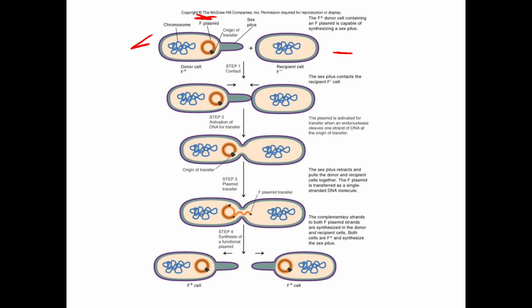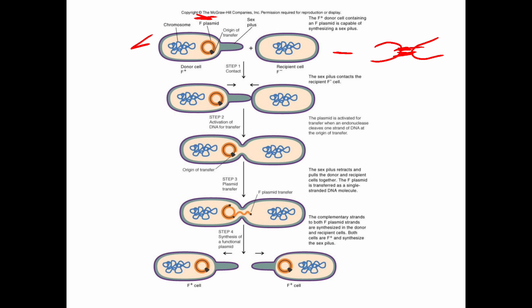Here is the sex pilus. Here the pilus plays a very important role because it will attract two cells. This pilus attracts two cells and forms the tube to transfer the genetic material from the F plus cell to the F minus cell.